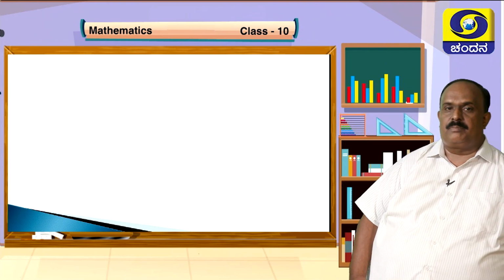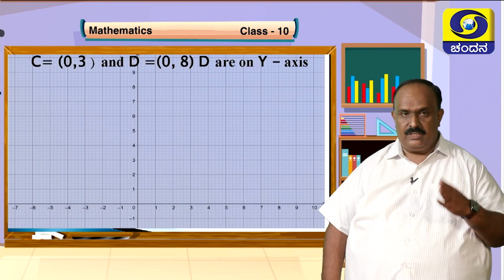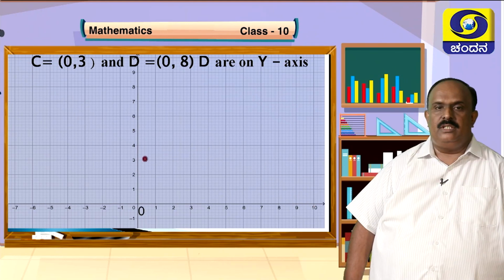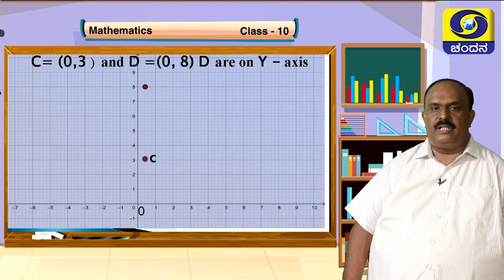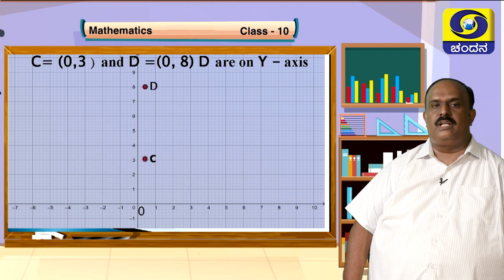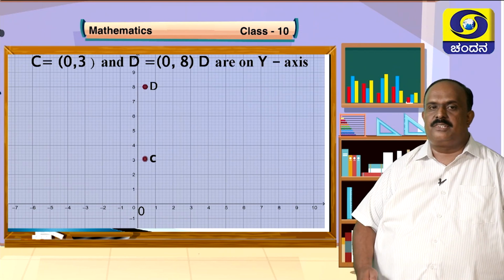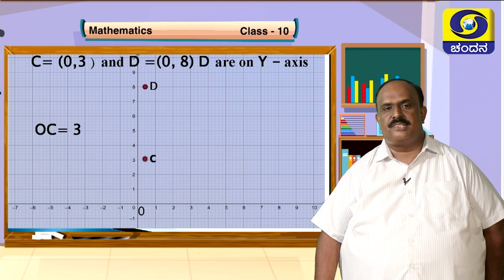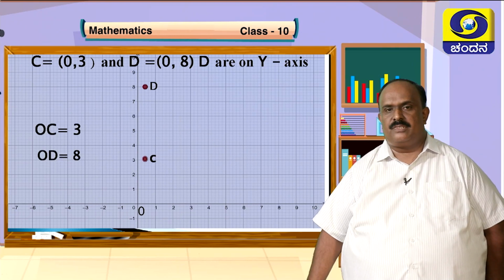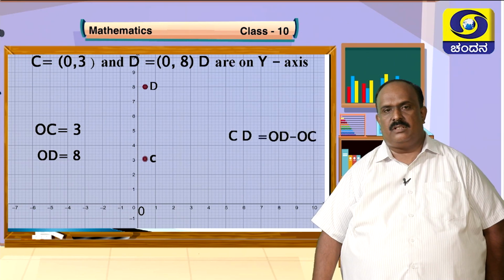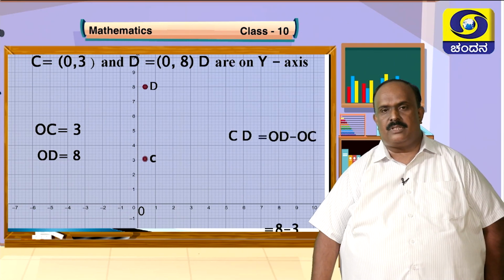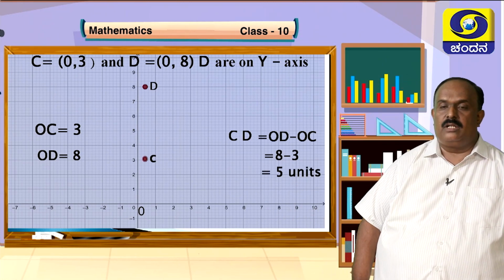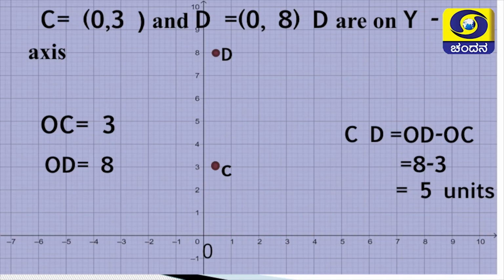Same thing is applied for those points which are on the y-axis. See, (0, 3) and (0, 8) are on the y-axis. Let us mark them: origin O, C, and the point D. So, D is 8 units away from the x-axis and C is 3 units away from the origin. I want CD. OC is 3 units and OD is 8 units. Geometrically, CD is OD minus OC, the same principle, and it is 8 minus 3, that is 5 units. So, the length CD, or the distance between C and D, is 5 units.